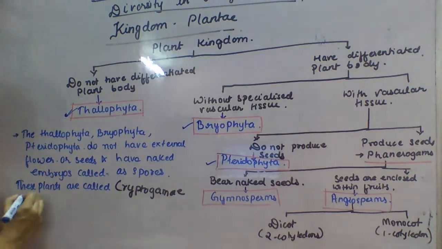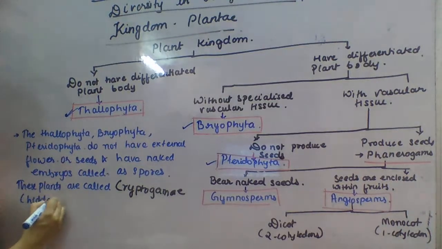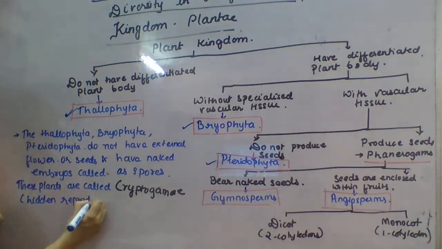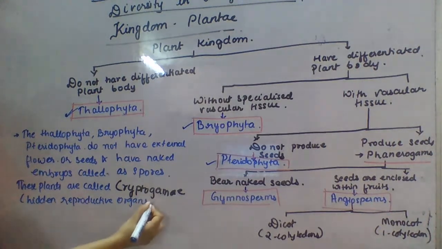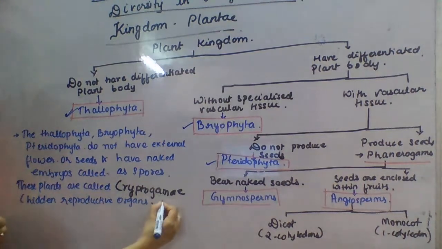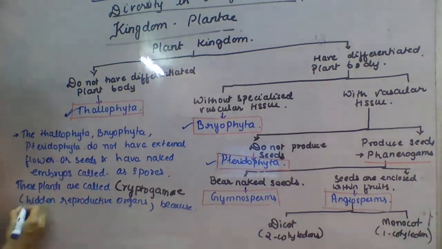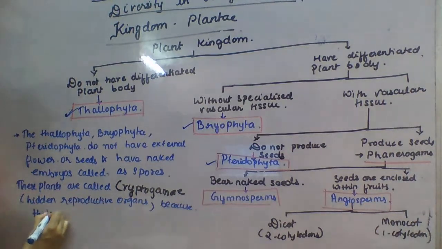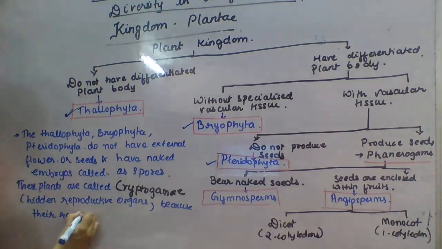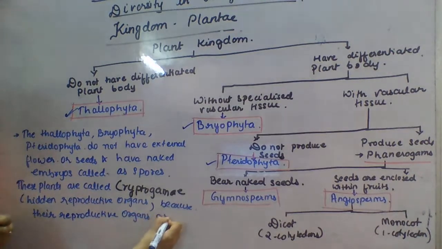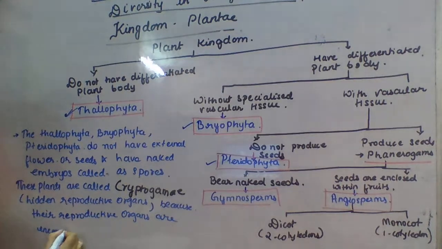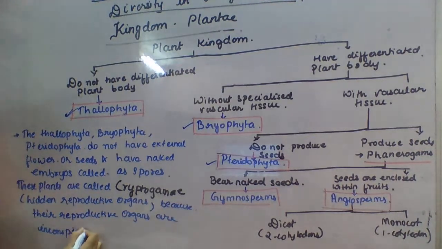It means hidden reproductive organs, because their reproductive organs are inconspicuous.